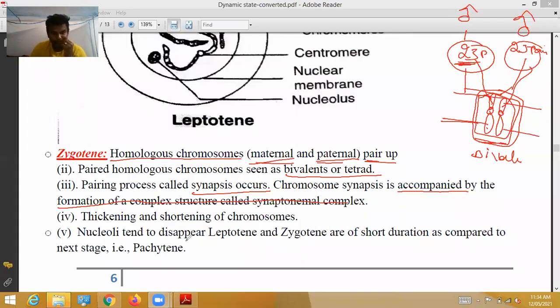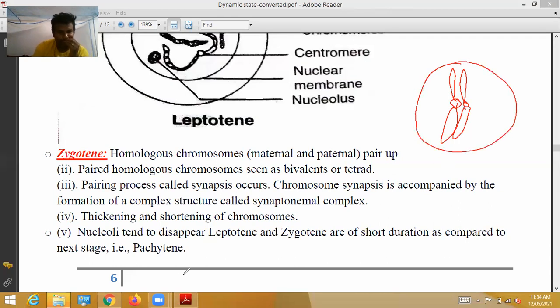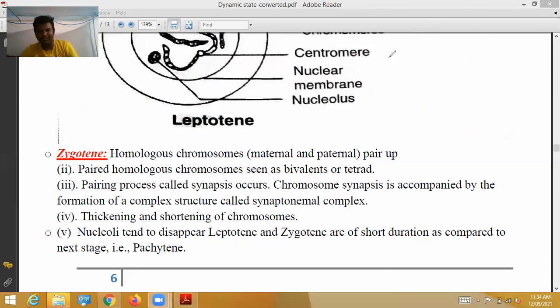Okay, so that's all. Thickening and shortening of chromosomes. See here, chromosomes like this way. Nuclei tend to disappear. Nucleoli means what? This is called nucleoli. This nucleoli gradually disappears. Leptotene and zygotene are of short duration as compared to the next stages, that is pachytene. So for leptotene and zygotene, less time is required.